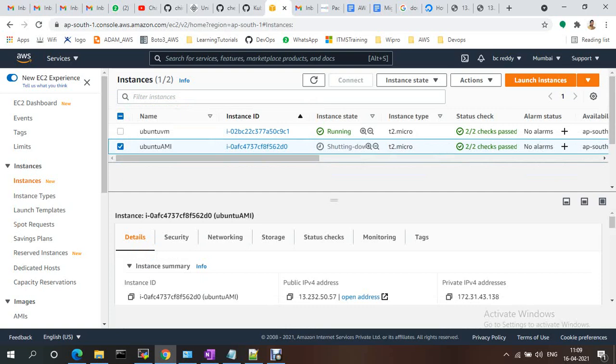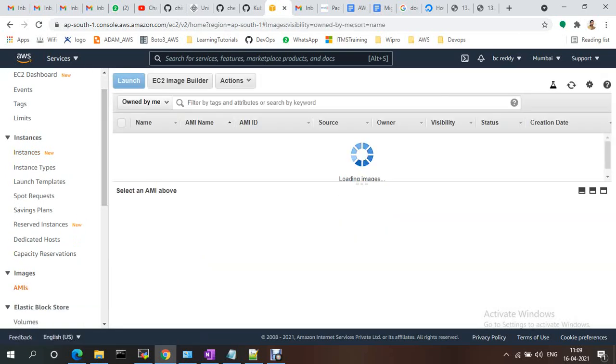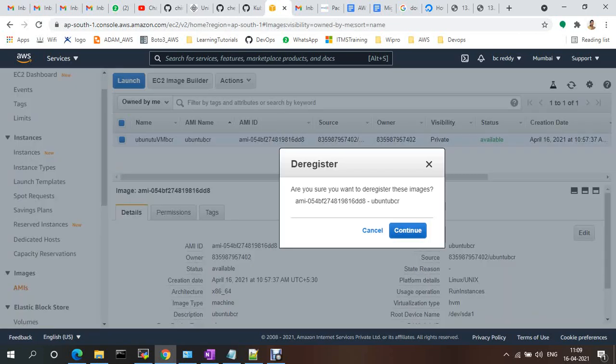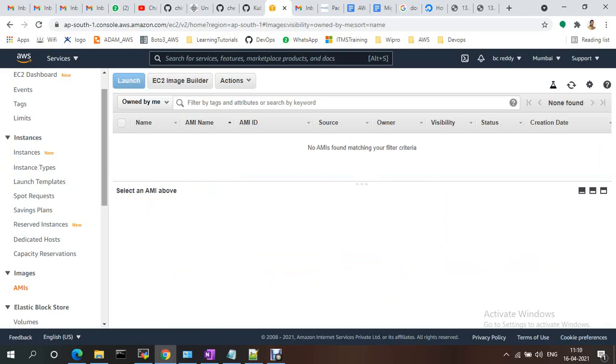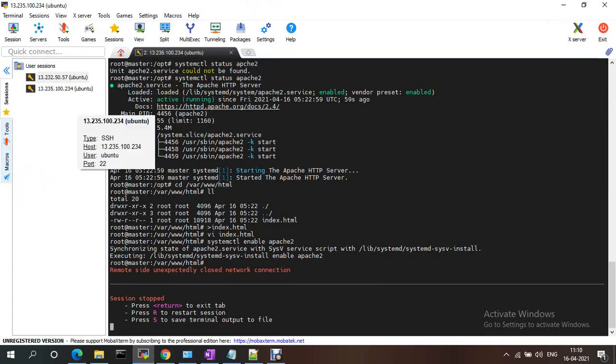And I will show you how to create an image using Packer and how to install the software. Now I am removing this also. I deregistered it. Now the AMI is not there, and everything is gone, right?